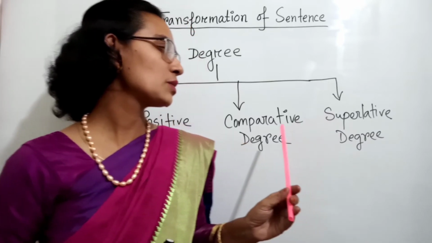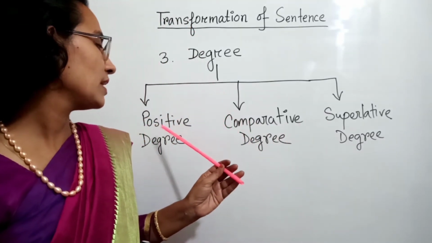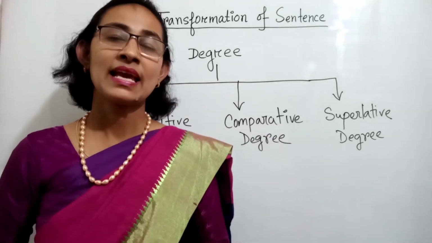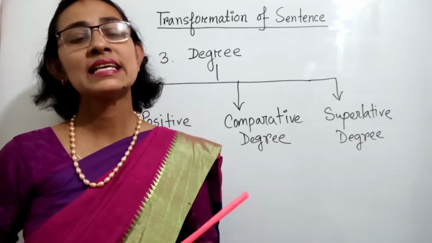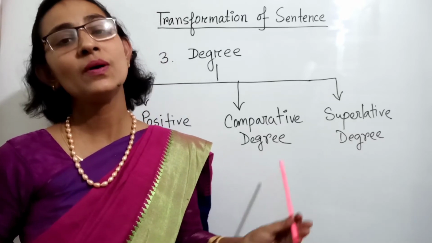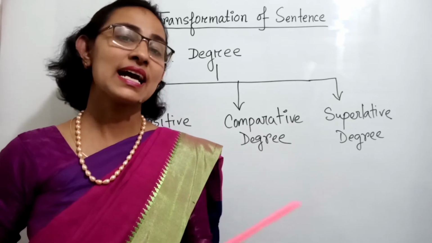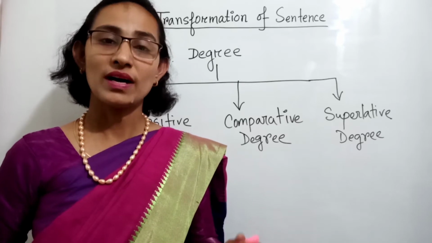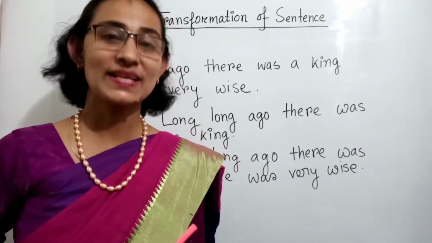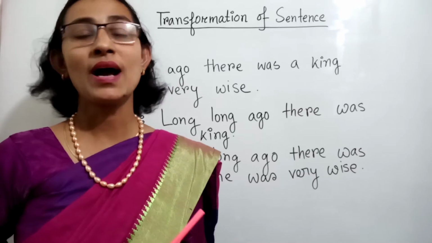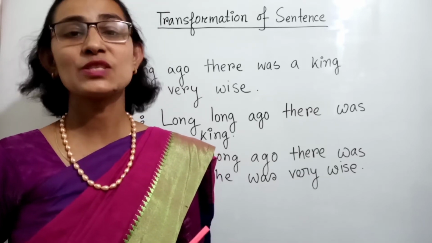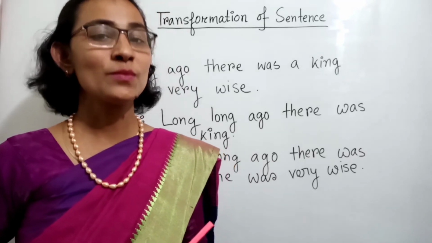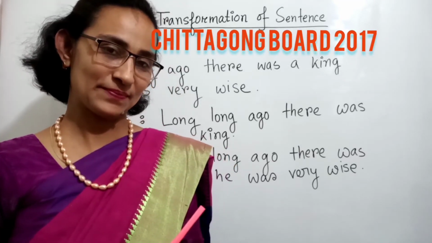So, if we want to do degree change, you need to know positive degree, comparative degree and superlative degree. And you need to know how you can change these sentences from one to another. So next, I will show you how you can change the sentences from one to another. Dear students, now I will show you how you can transfer one sentence to another. For this, here I have selected a board question from Chittagong Board 2017.